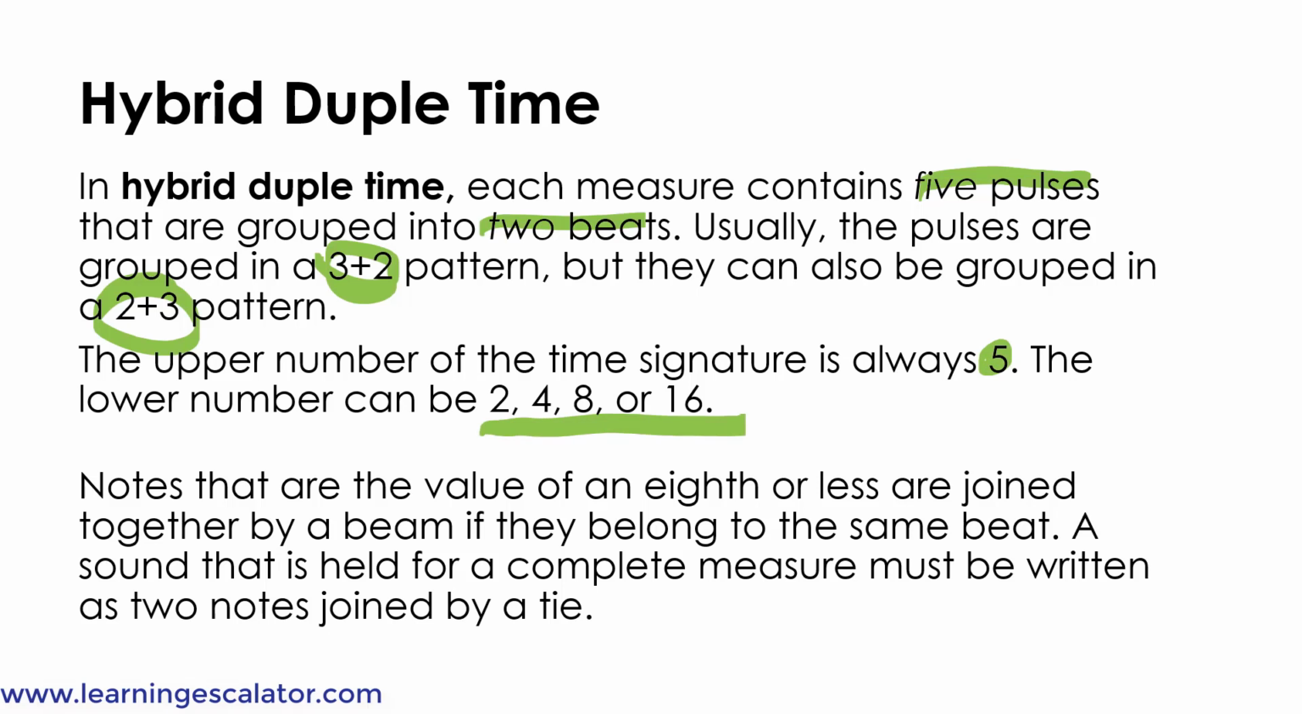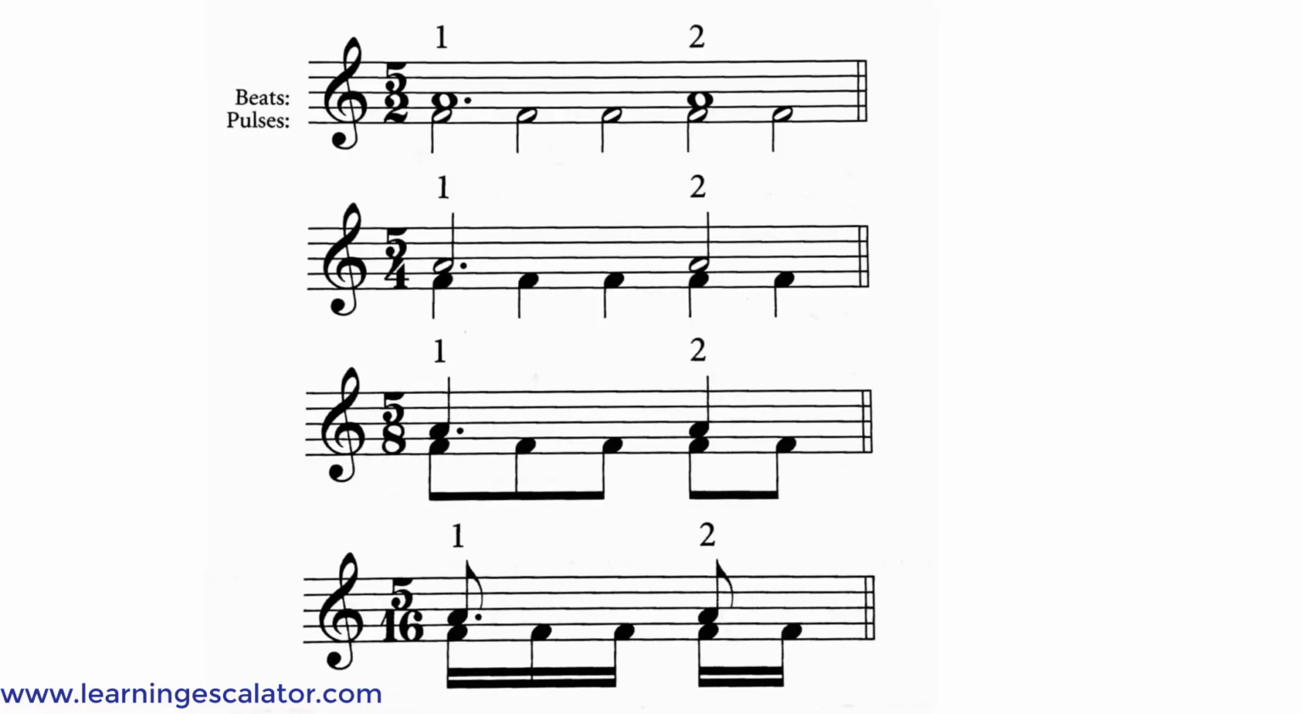Notes that are the value of an eighth or less are joined together by a beam if they belong to the same beat. A sound that is held for a complete measure must be written as 2 notes joined by a tie. Here are some things in hybrid meter. So in 5/2, that means each half note is equal to 1 pulse.